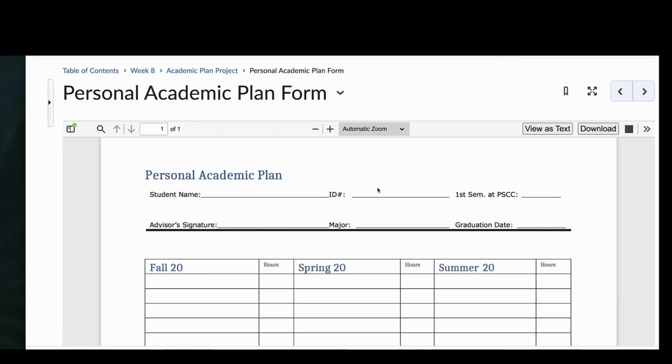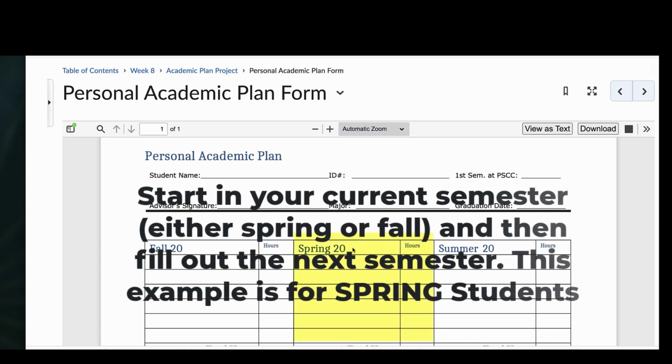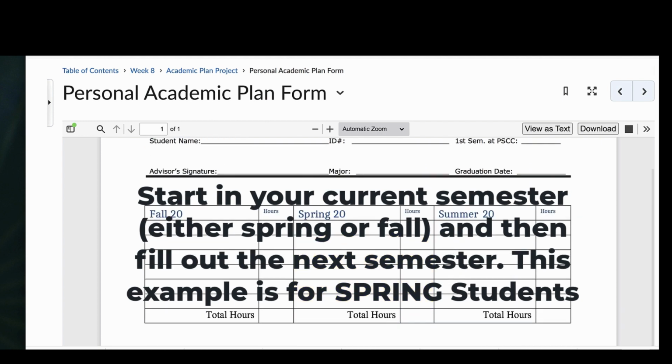So in order to complete this, you will need to fill out, you would start here because we are in the spring semester. So you're going to fill out all your classes that you're taking now and how many hours. For example, College Success, 3 hours. Reading 0900 is also 3 hours, and any other classes that you have, for a total number of hours you're taking for credit this semester.